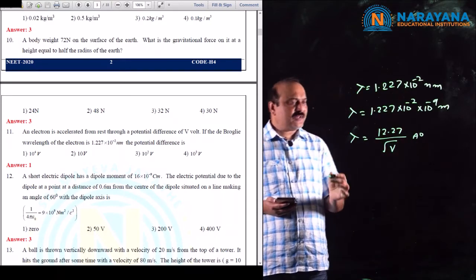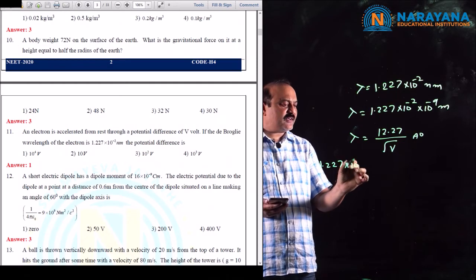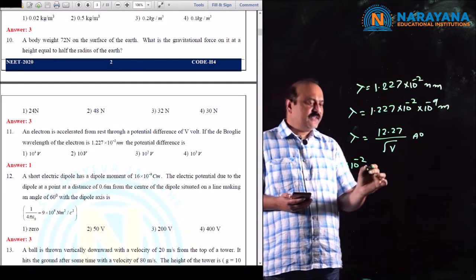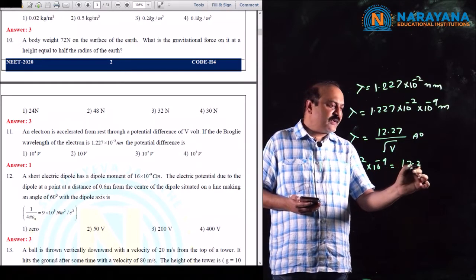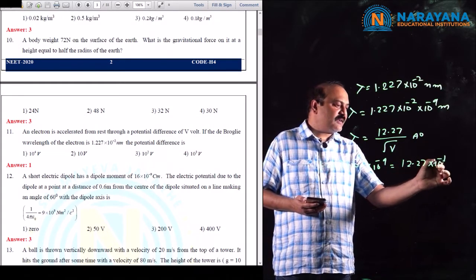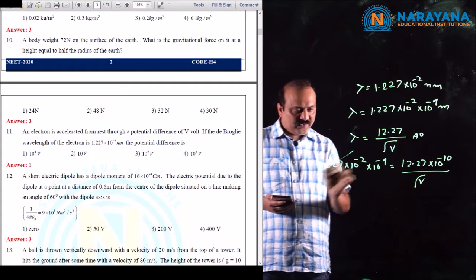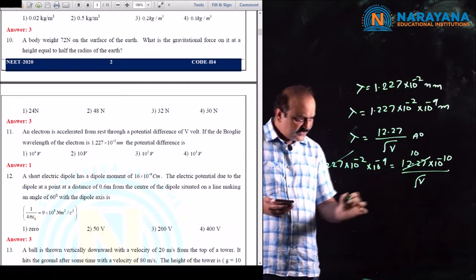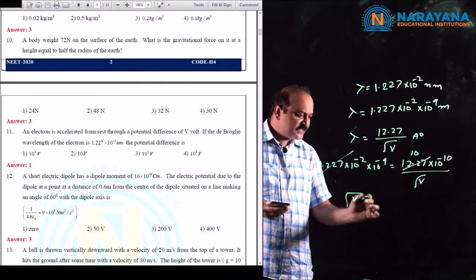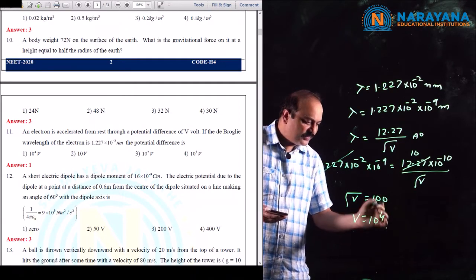So lambda is 1.227 into 10 to the power of minus 2 into 10 to the power of minus 9, equal to 12.27 into 10 to the power of minus 10 by root V. So 1.227 and 12.27 differ by a factor of 10. Then from this we get root V is equal to 100 and V is equal to 10 to the power of 4.